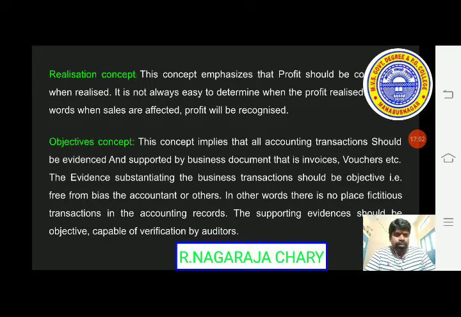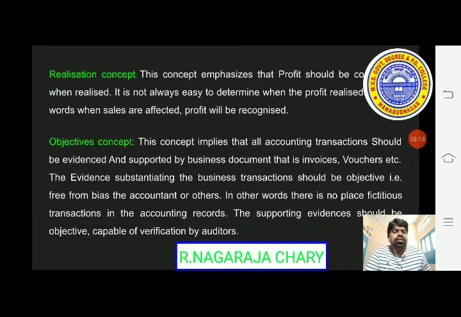So, next one, objectivity concept. This concept implies that all accounting transactions should be evidenced and supported by business documents, that is invoices, vouchers or other documents.